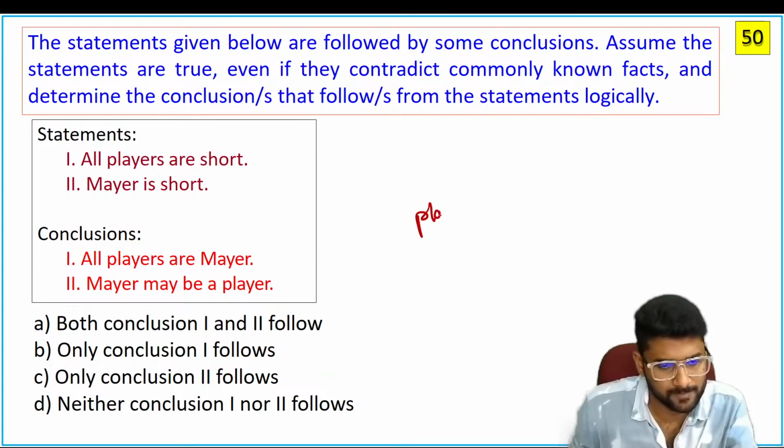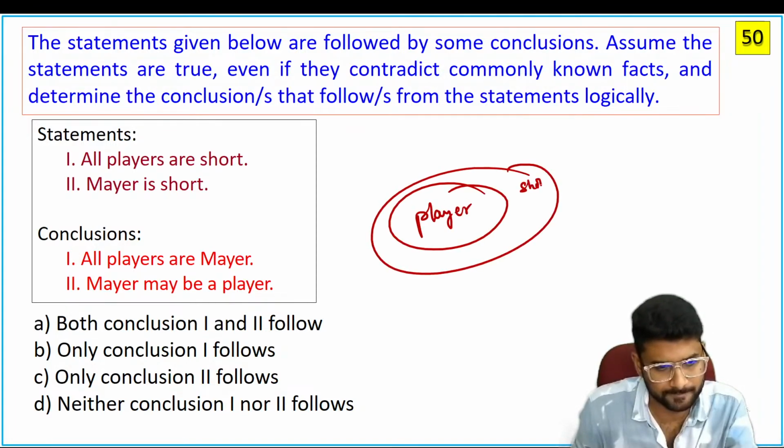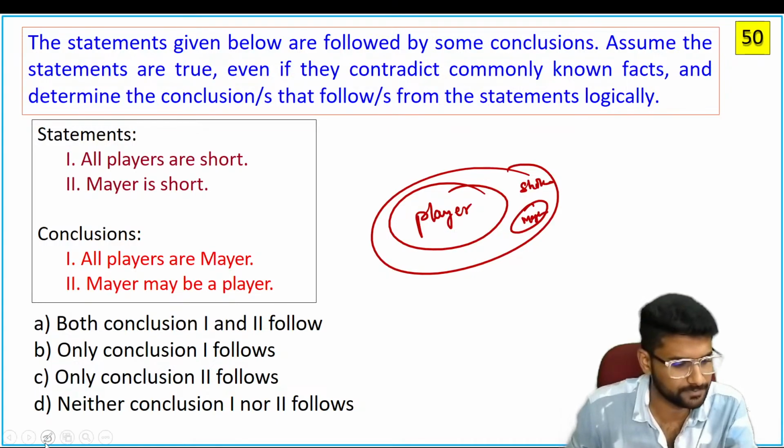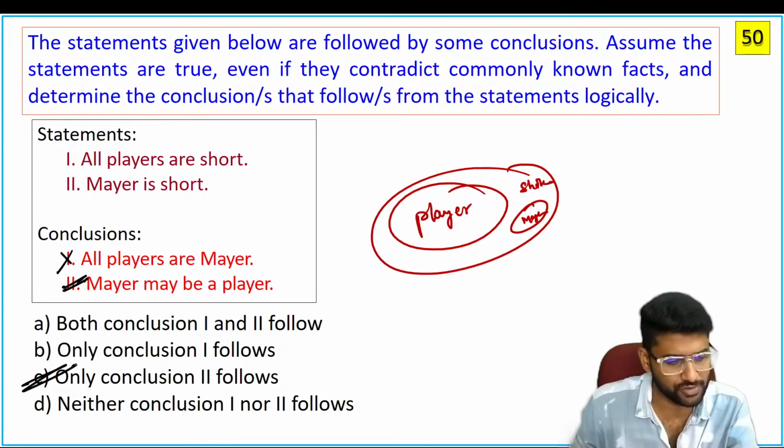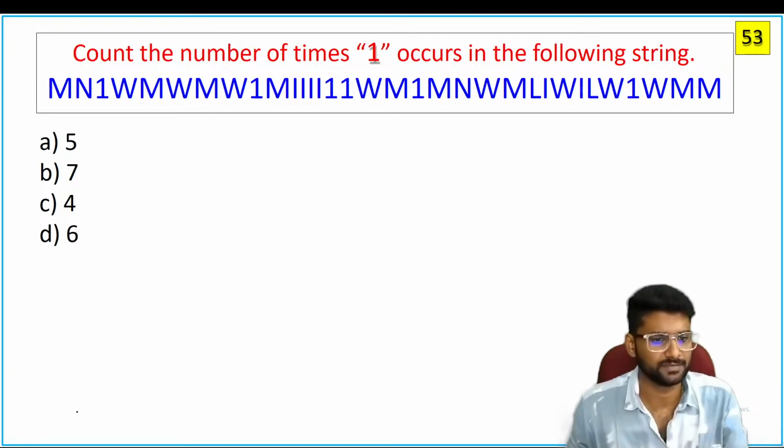Now see here, all players are short. Mayor is a short. The conclusion, all players are mayor. No direct relation between player and mayor. Invalid. Mayor may be a player. Yes, may be a player. So conclusion 2 follows. It's a simple one.